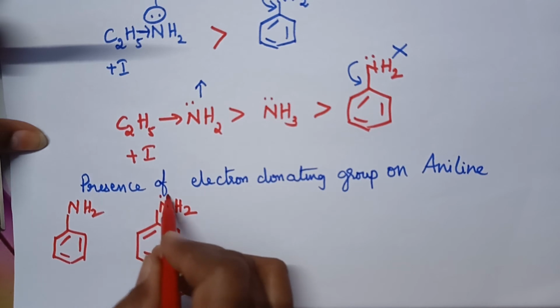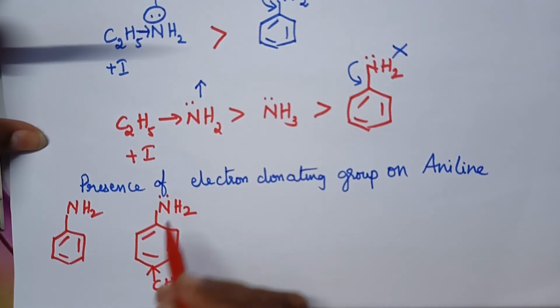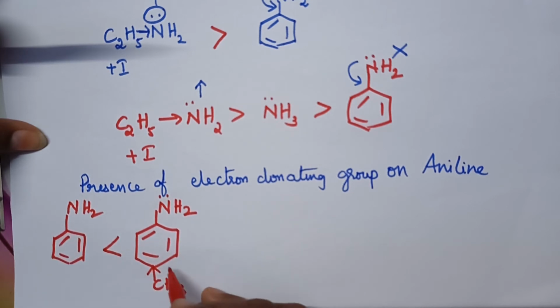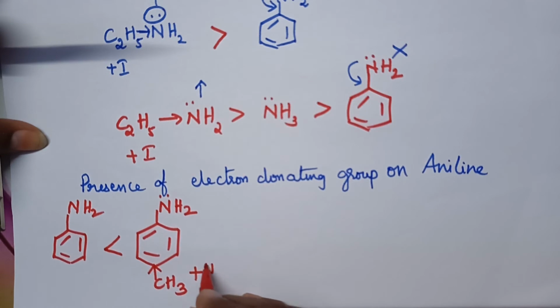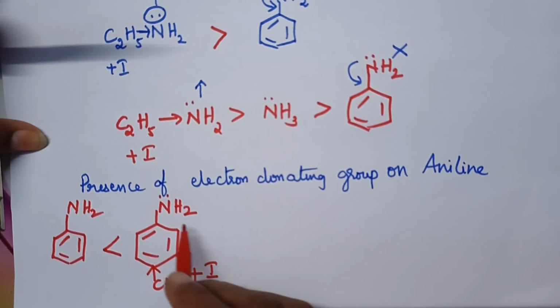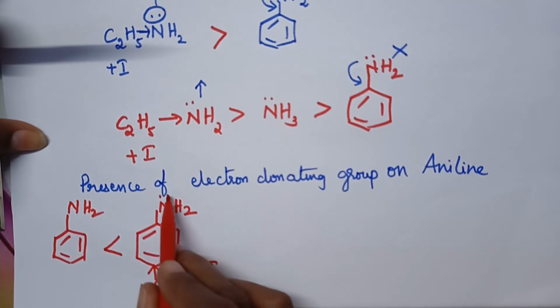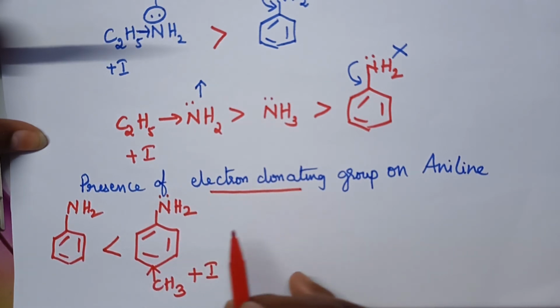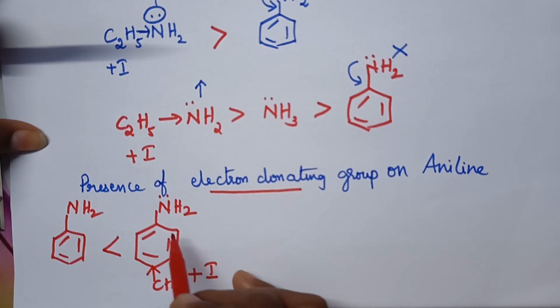This nitrogen experiences a much higher electron density, and hence electron donating groups, because of the plus I affecting nature, increase the electron density on the nitrogen. So definitely electron donating groups increase the basic nature of aniline.